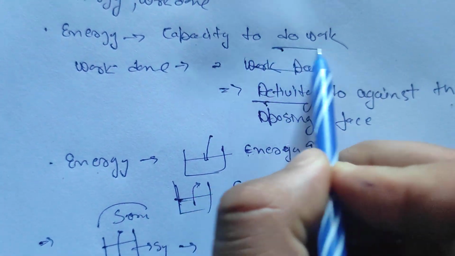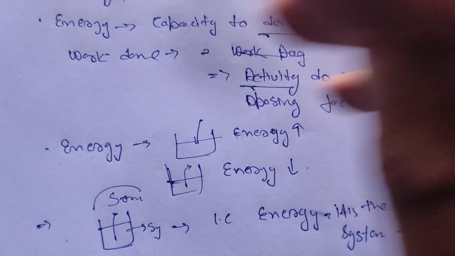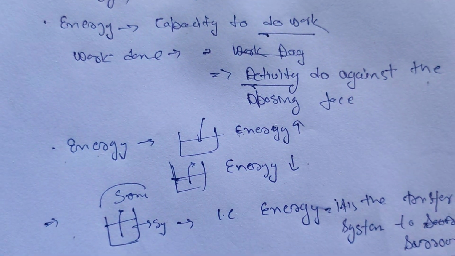The main thing is the definition: energy is the capacity to do work, and work done is against an opposing force.